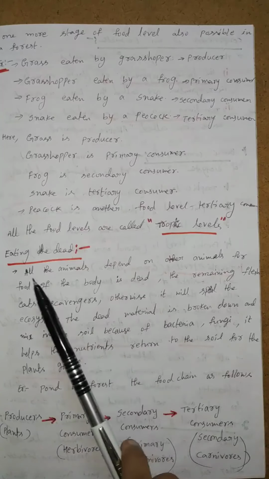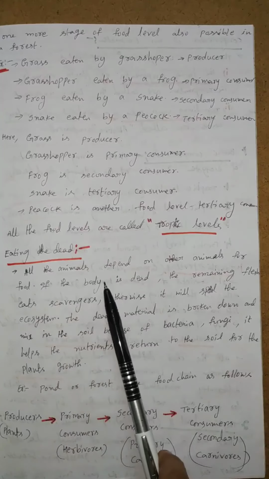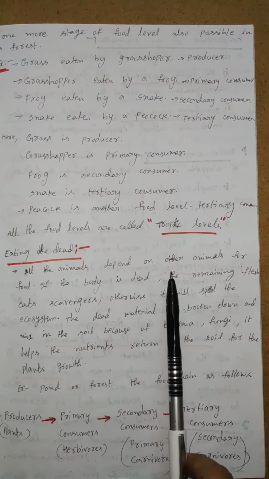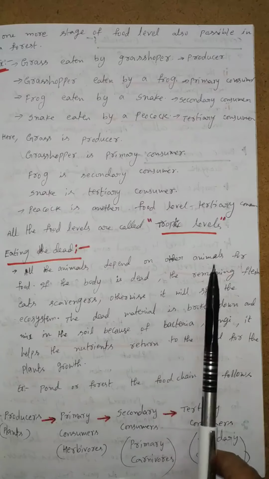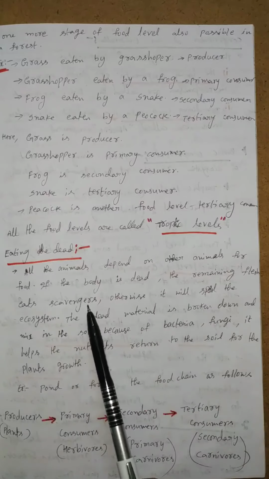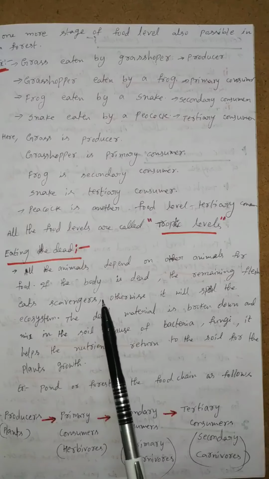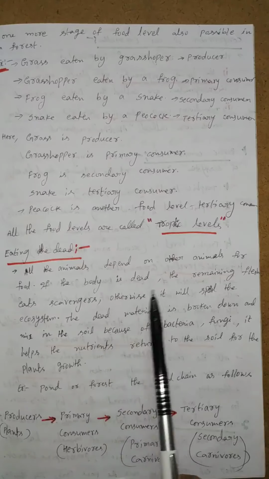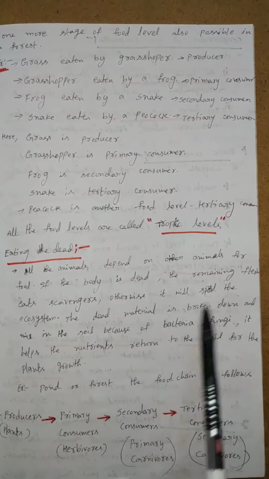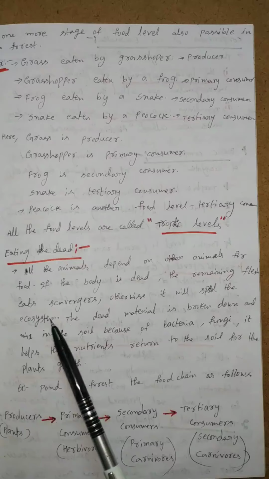Here, an animal kills another animal for food, and the remaining flesh is eaten by scavengers. If the scavengers are not there, what will happen? The dead material will spoil. If the dead material is spoiled, the ecosystem is also disturbed.